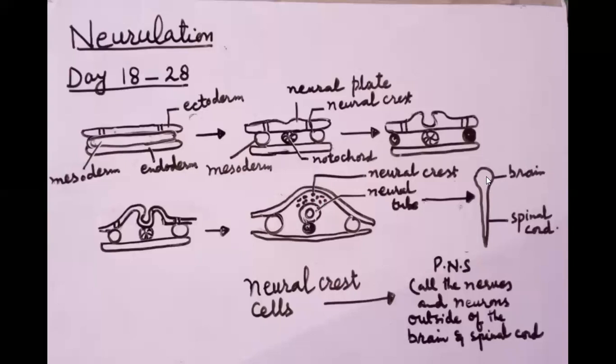Students, what are ganglia? A ganglion is a group of cell bodies of different nerves and associated nerves.